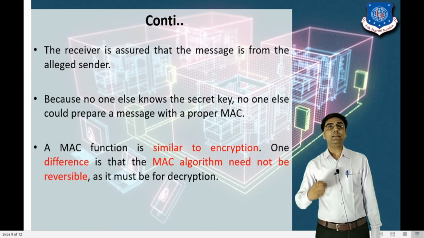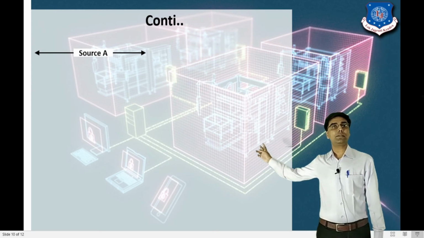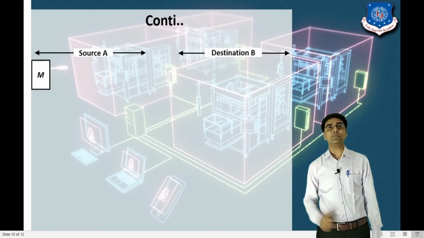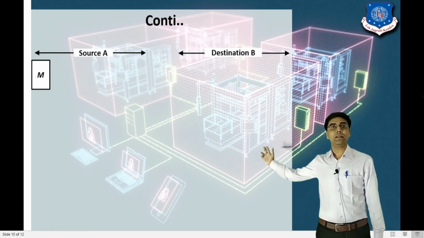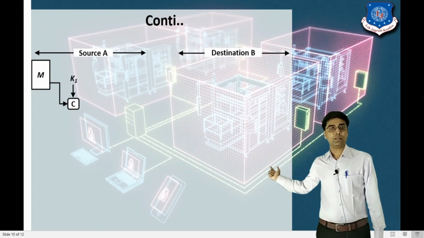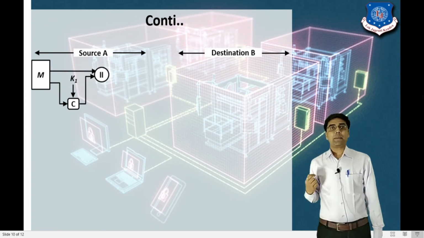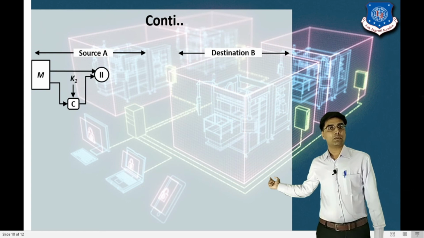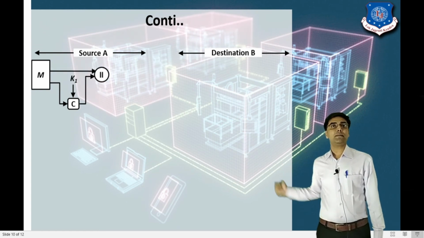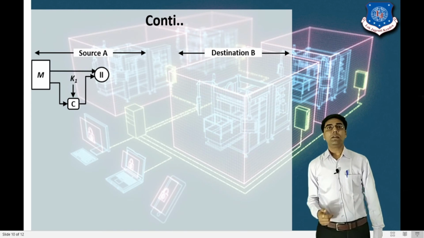Now we will see the second message authentication technique. Again we are considering the same people, source A and destination B. Now we are considering the plain text message. On the plain text message we are applying the function along with the K1 key. After applying the function, it generates a MAC code and this MAC code is appended with the message.